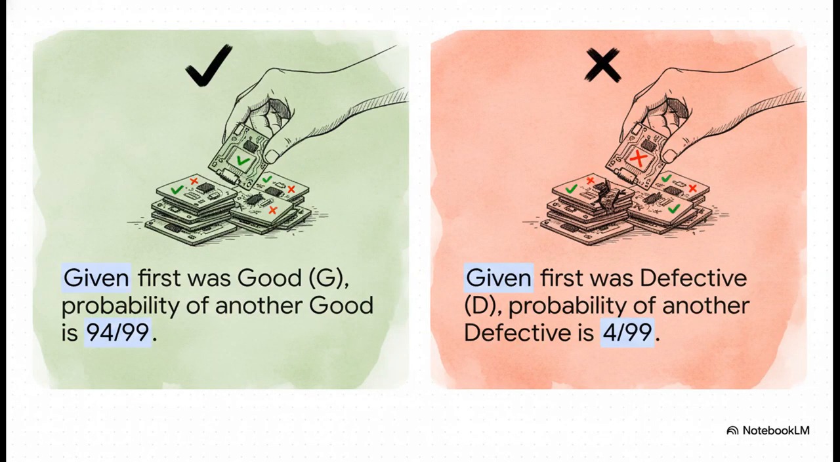Look at the probabilities for the second pick. If our first pick was a good one, there are now only 99 circuits left in the batch, and only 94 of them are good. So the probability of grabbing another good one is 94 over 99. But what if our first pick was defective? Well, there are still 95 good ones left, but only 4 defectives in those remaining 99 circuits. The probability completely changes based on the path you're on.